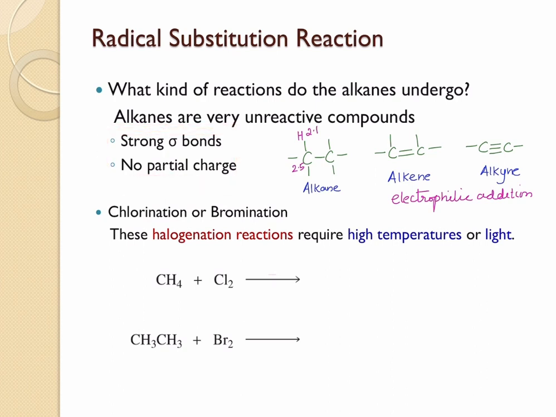But alkanes can be forced to undergo some reactions, and one of these reactions is halogenation reactions. Okay, and for halogenation reactions, we need to have high temperatures or light. Let us look into two halogenation reactions here, chlorination and bromination. Methane, when it is reacted with chlorine in the presence of heat or light, is converted into methyl chloride.